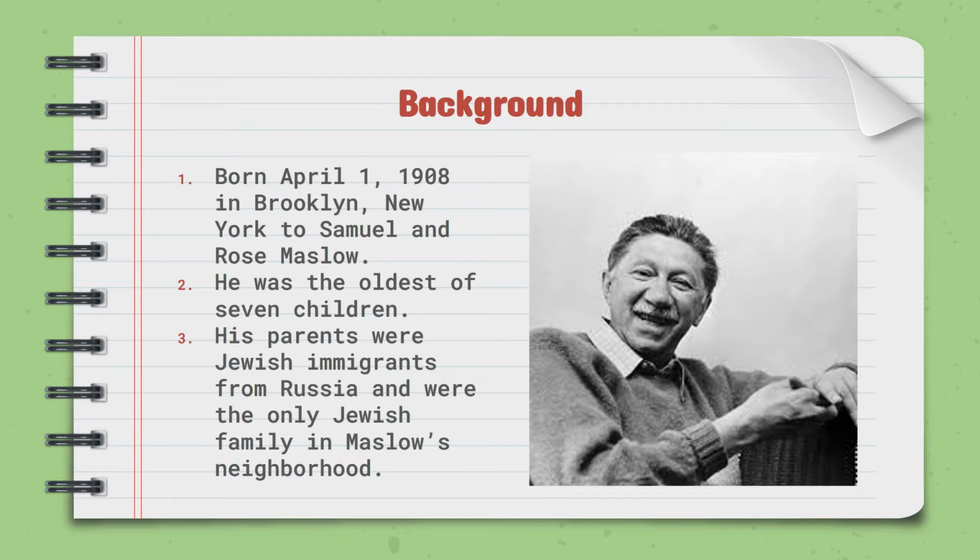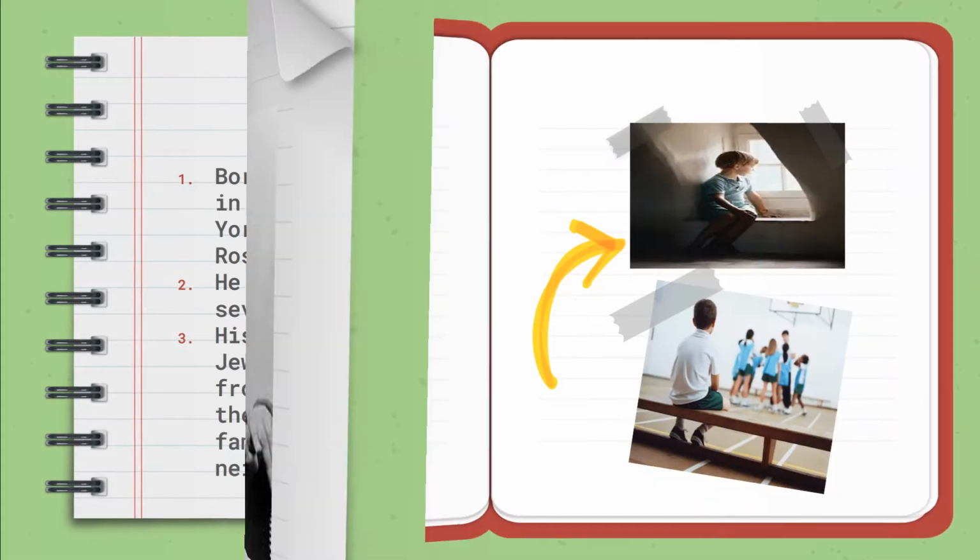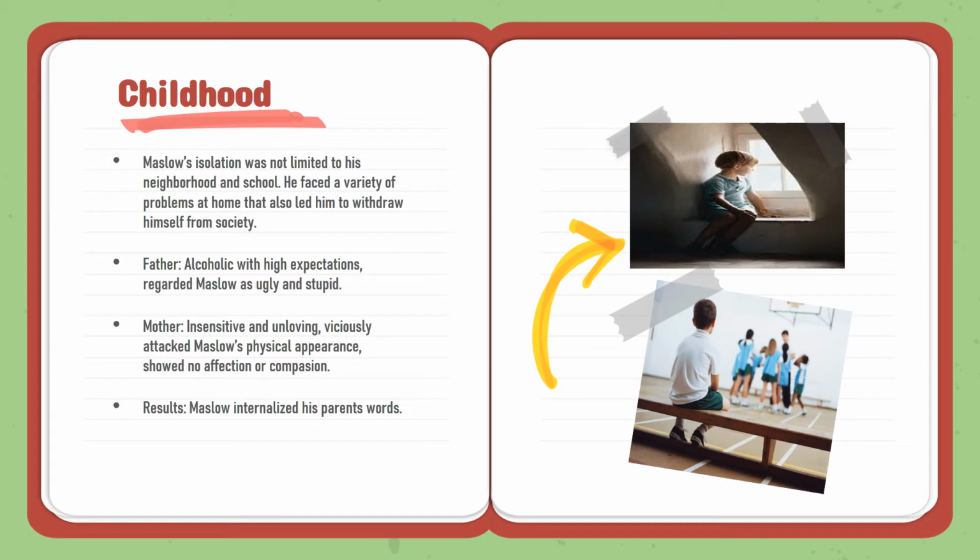Abraham Maslow was born on April 1, 1908, in Brooklyn, New York to Samuel and Rose Maslow. He was the oldest of 7 children, and his parents were Jewish immigrants from Russia and were the only Jewish family in Maslow's neighborhood. From his childhood, Maslow's isolation was not limited to his neighborhood and school.